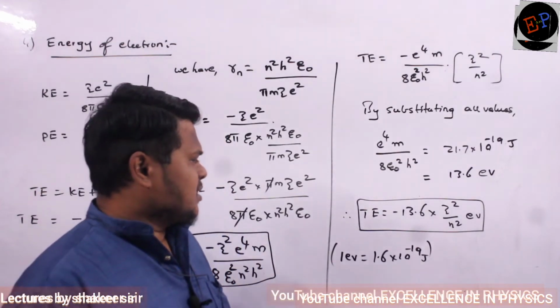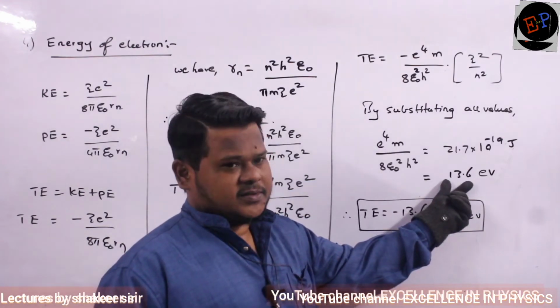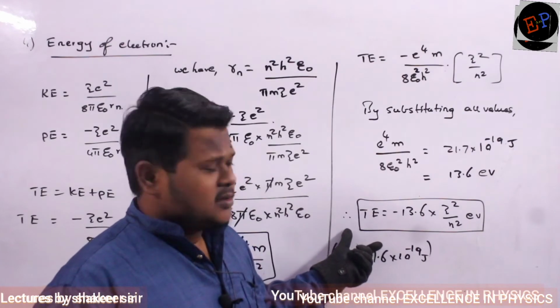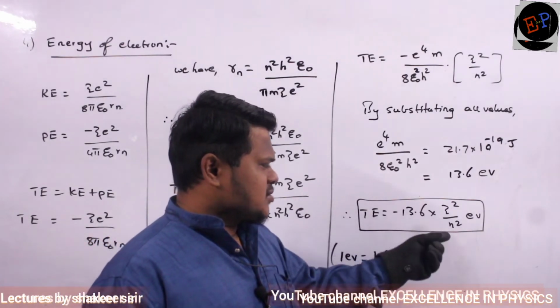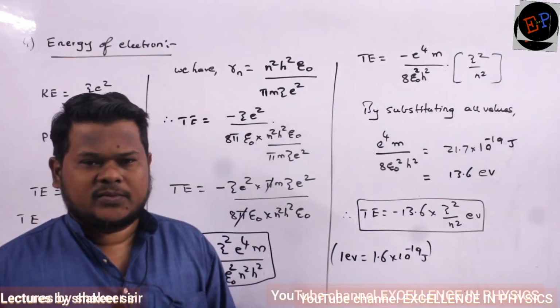Are you able to understand? So therefore, instead of this total value, I can write this 13.6. So what is the equation for total energy of an electron revolving in nth orbit? It is minus 13.6 Z square divided by n square. This is a very important relation. Are you able to understand?